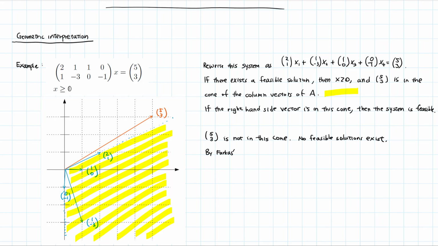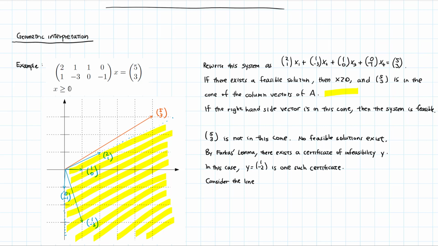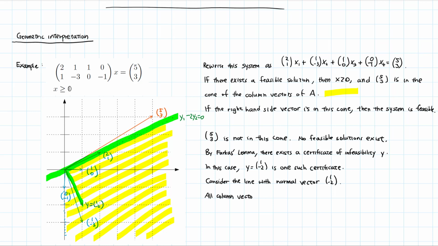By Farkas' lemma, there exists a certificate of infeasibility y. In this case, (1, -2) is one such certificate. We now consider the line with normal vector (1, -2) going through the origin. We see that all column vectors are on one side of the line.